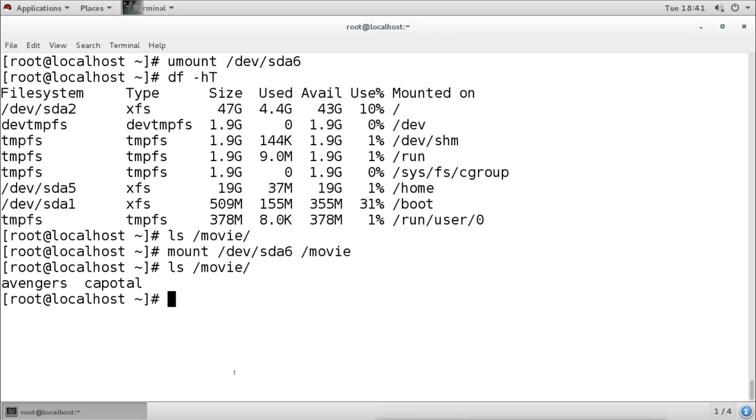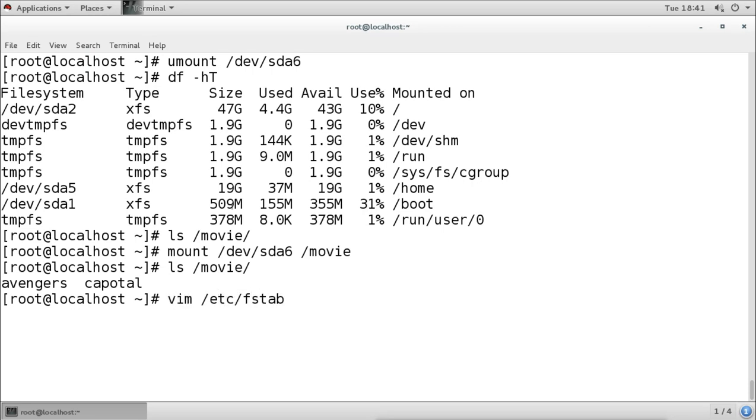When the system boots, it checks the file related to this configuration, and if the entry is there, then it will mount those partitions. If the entry is not there, then it will not mount. These default partitions are mounted every time you reboot the system, because the entries for these partitions are in that file, and that file is under /etc/fstab, the file system table.